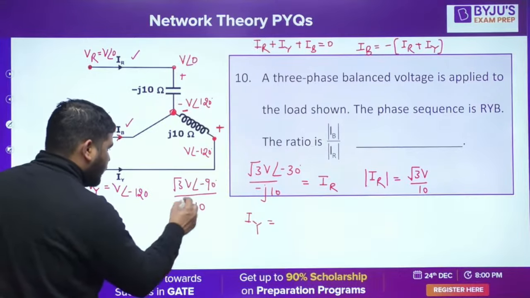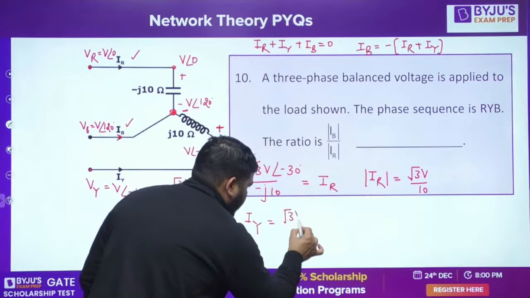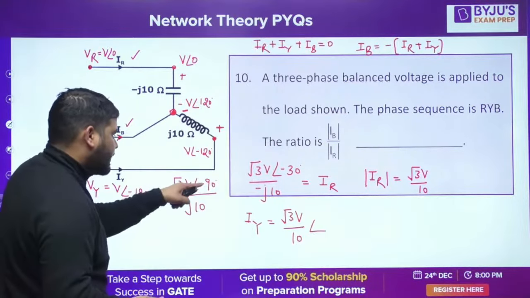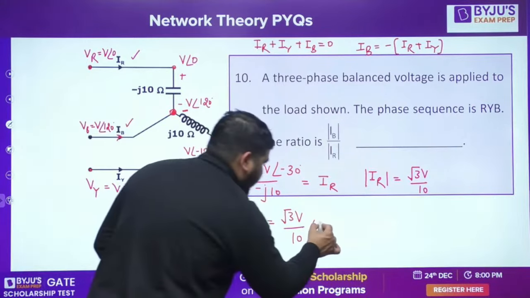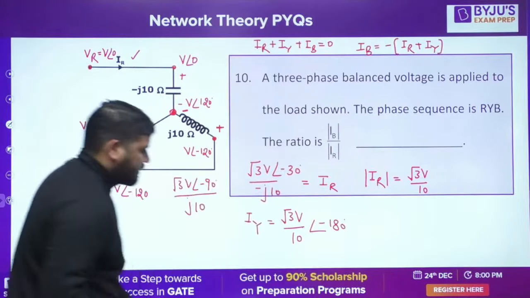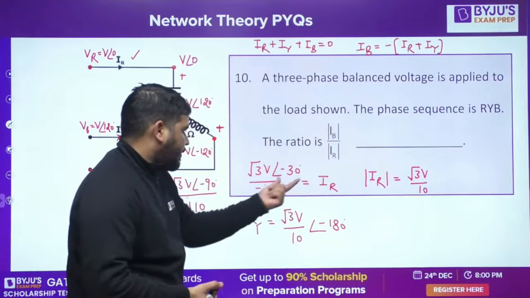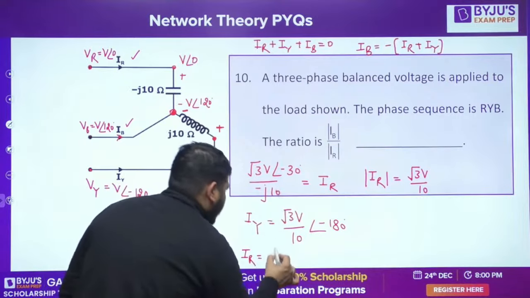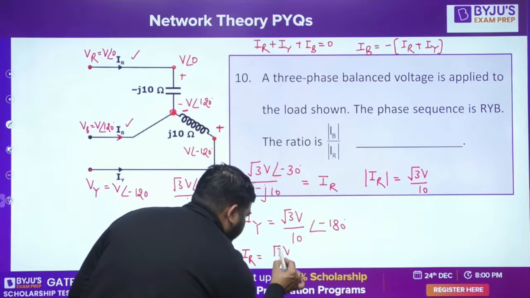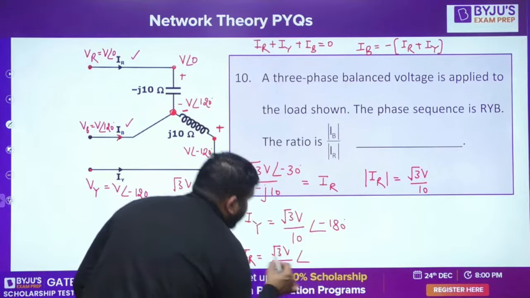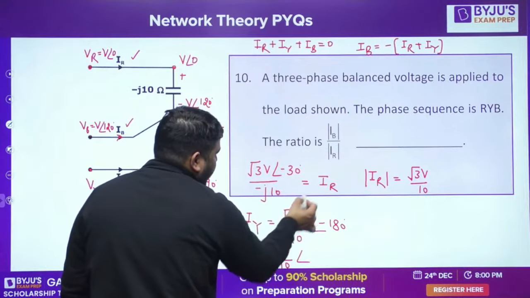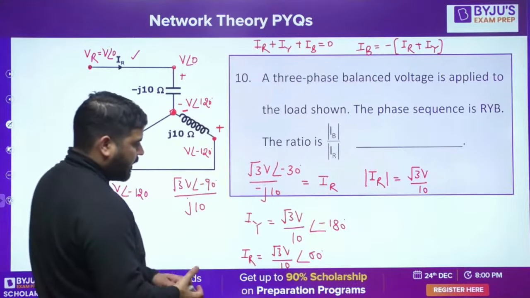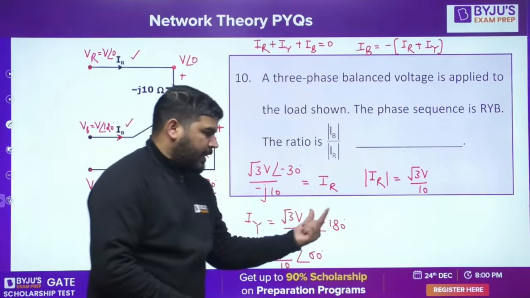So IY is equal to root 3 V divided by 10 at an angle of minus 90 and further minus 90, so minus 180. This is IY. Okay. This is IR. Let me write this IR also. IR is root 3 V upon 10 and angle is minus 30 minus this 90 will come in the numerator, so it will become plus 60. Is it fine? Okay. This is my IR, this is my IY.